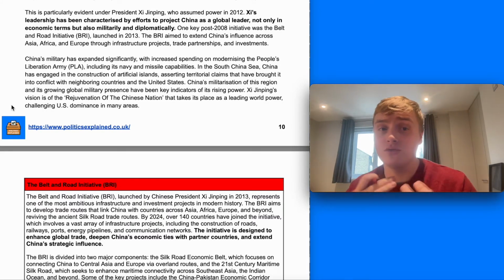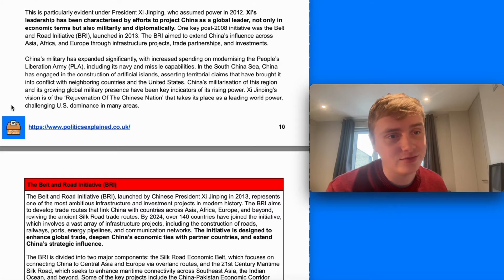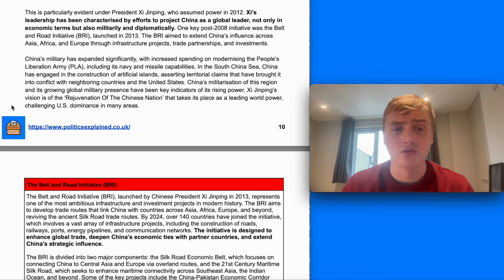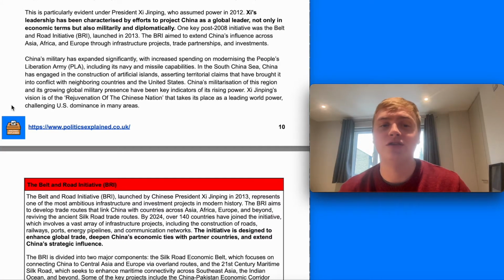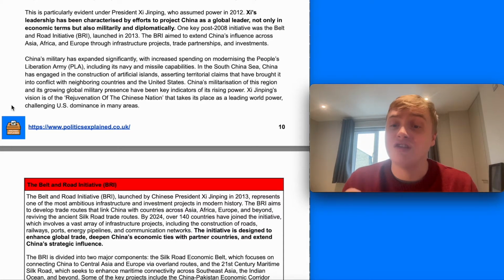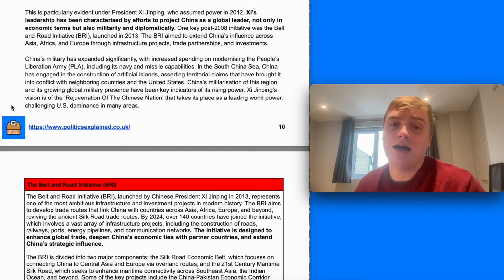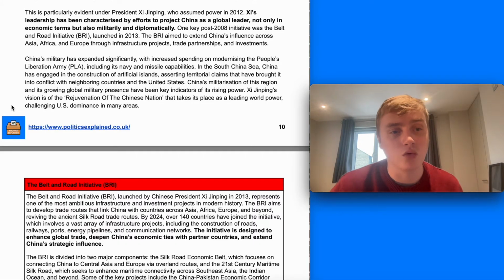Key to this has been the Belt and Road Initiative, launched in 2013, which aimed to extend China's influence across Asia, Africa, and Europe through infrastructure projects. And its military has also expanded significantly, with increased spending on modernizing the PLA, including its navy and missile capabilities. It really projects its power within its region, constructing artificial islands in the South China Sea and asserting territorial claims that have brought it into conflict with neighbouring countries and the United States.